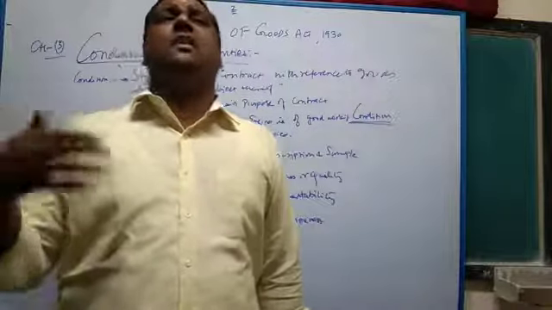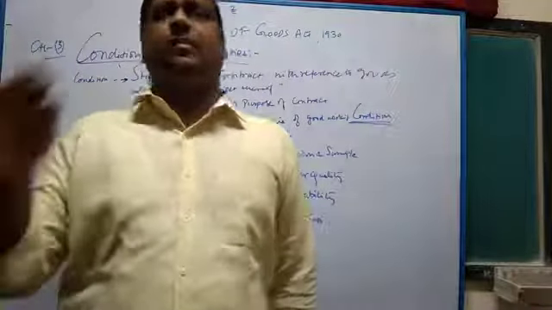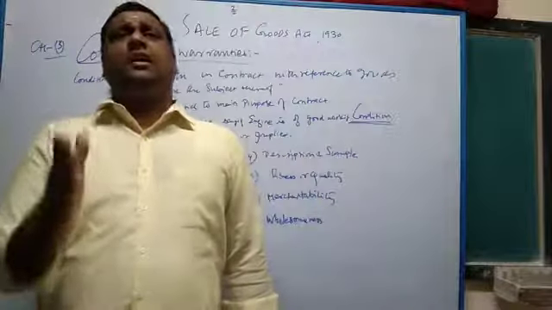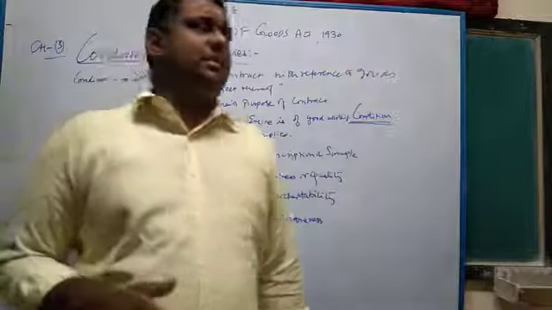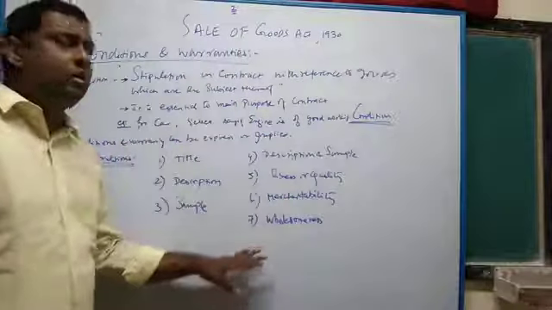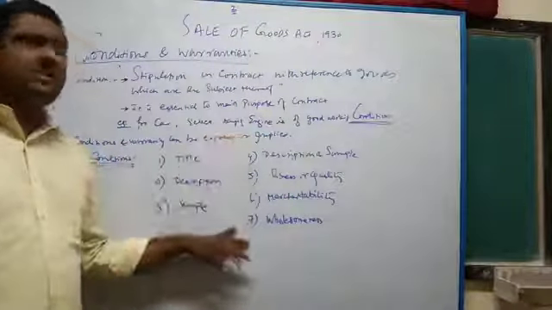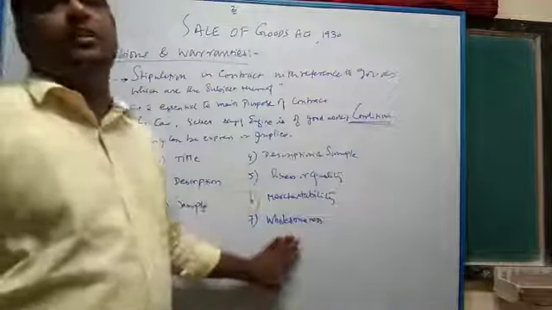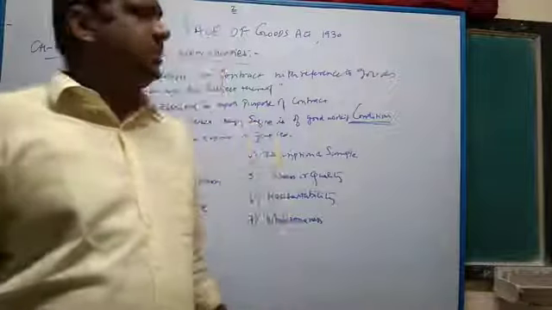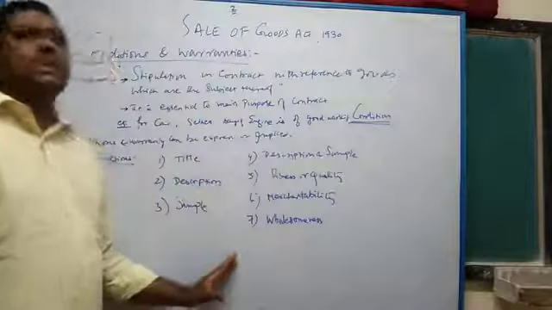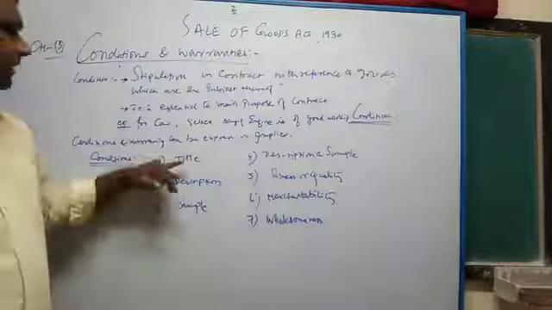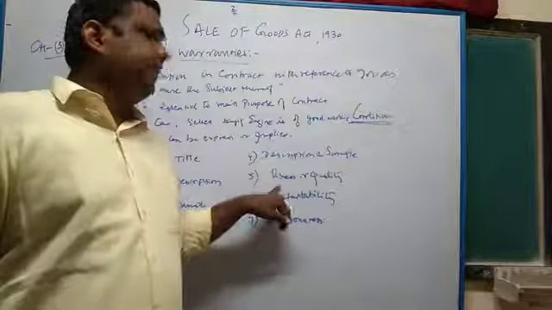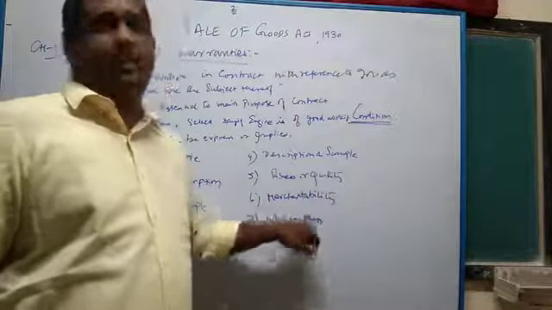The sale of products in a damaged condition is not at all acceptable. The product has to be in a wholesome condition, in a good working condition. A right product, a good quality product has to be sold by the seller, not a damaged product. Wholesome means complete in all respects, not incomplete. So these are the conditions prescribed under the Sale of Goods Act: title, description, sample, description as well as sample, fitness or quality, merchantability, wholesomeness.